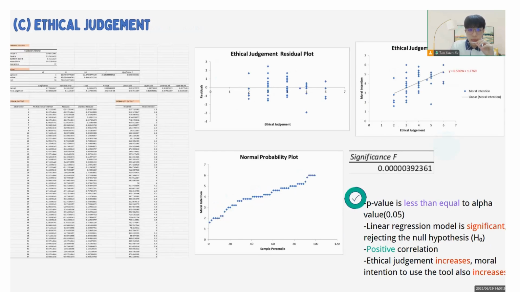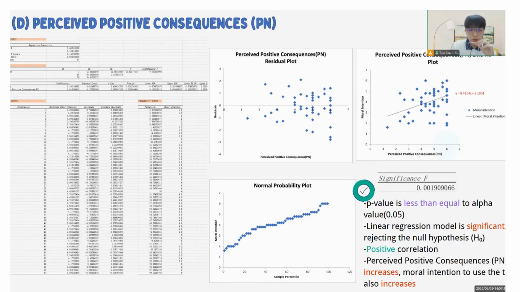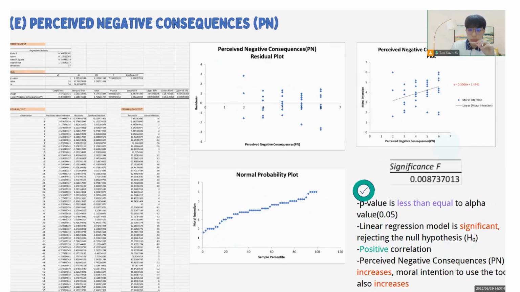The p-value of the ethical judgment is 0.000003. For hypothesis 4, positive consequence is 0.001, and for negative consequence is 0.005. So the p-value of all 5 independent variables we use in this paper is less than the alpha value. It means that the linear regression model of the 5 independent variables is significant and rejected the null hypothesis. So the 5 independent variables have positive correlation with the dependent variable, moral intention. When they increase, the moral intention to use ChatGPT is also increased.